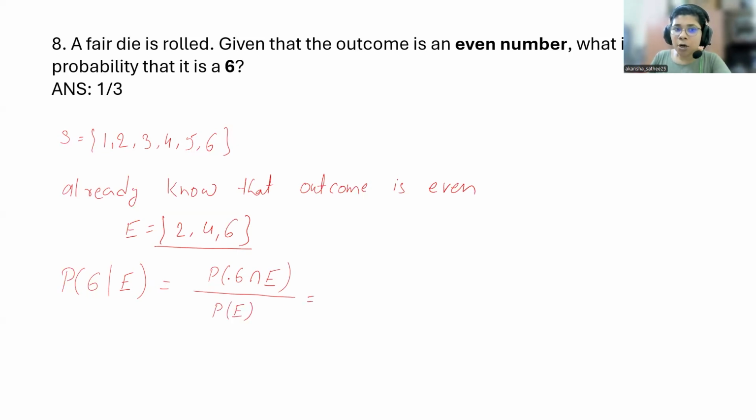So now you know the probability of 6 intersection E. How many? For 6 and E, you have only one case, so 1 upon 6, right? What is the probability of E? How many even numbers are there? It is 3 upon 6 because the total is 6, so it is 1 upon 2. So basically, the probability of getting a 6 given E is 1, that is 6 divided by the total even numbers, which is 1 by 3. So you can use your formula or you can directly count. 6 is just 1 and how many total are there? 3. So up to you.